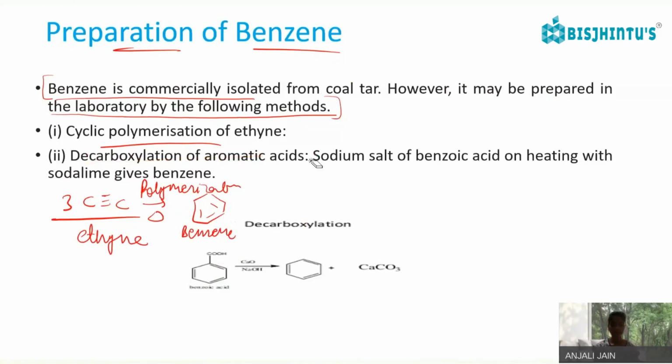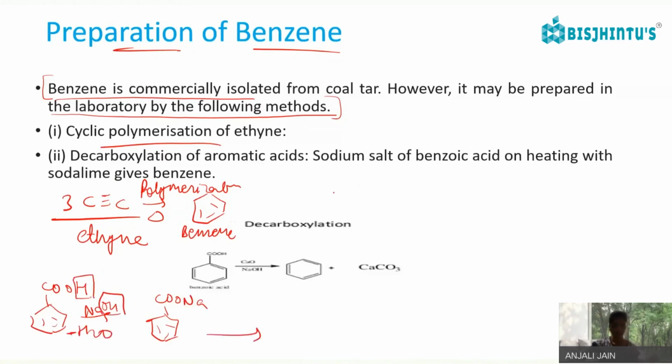Decarboxylation of aromatic acid, the sodium salt of benzoic acid. So if I take this, it is called my benzoic acid, COOH. If I have to make it a sodium salt, then I will react it with sodium. So this will be COONa with the removal of this H and this H, so this will be H2O. Sodium salt of benzoic acid on heating with soda lime. Soda lime is calcium oxide and NaOH. Okay. With soda lime it gives benzene.